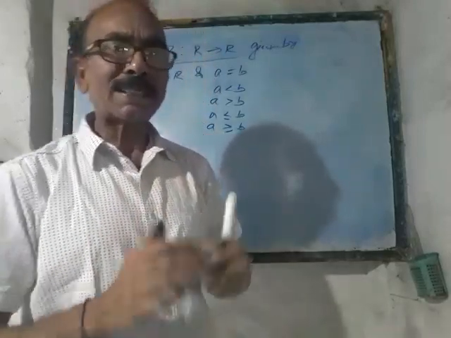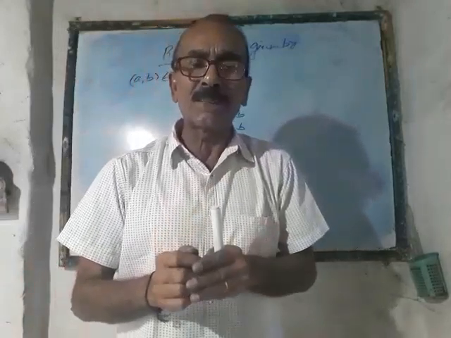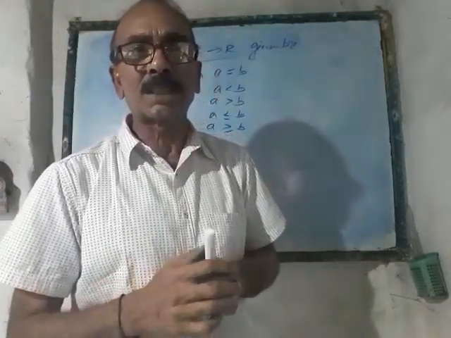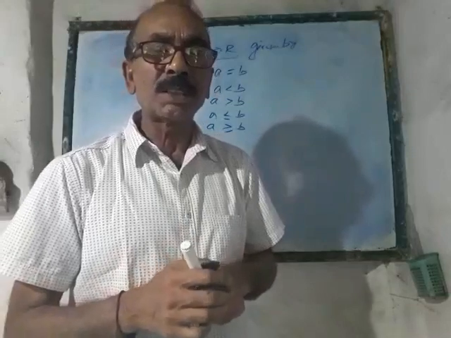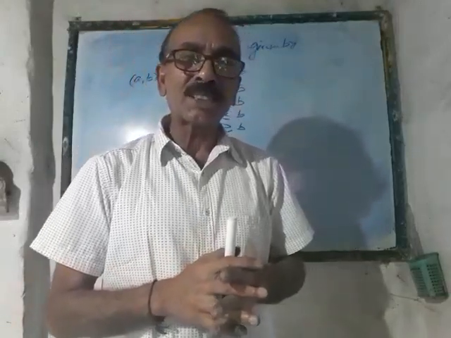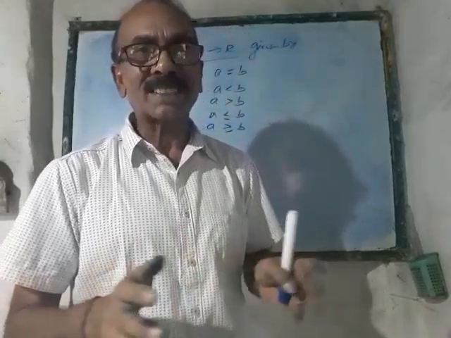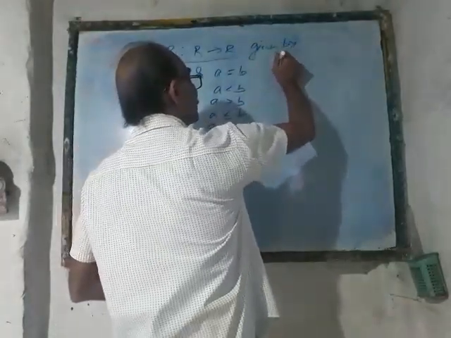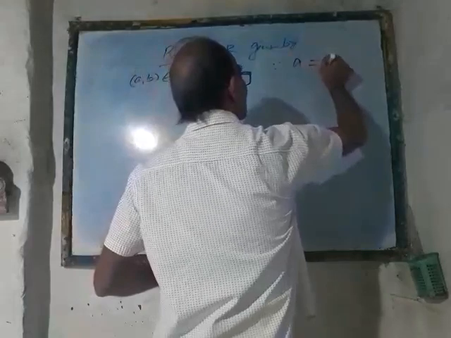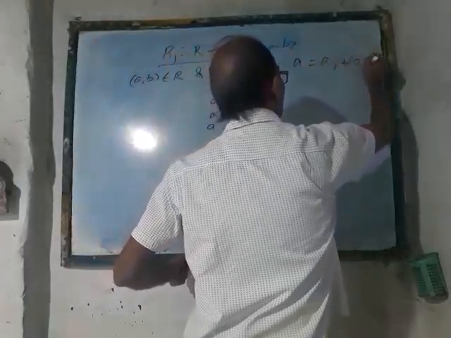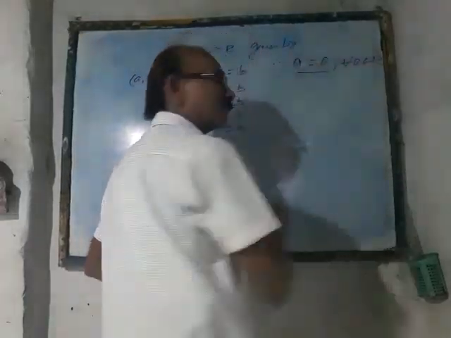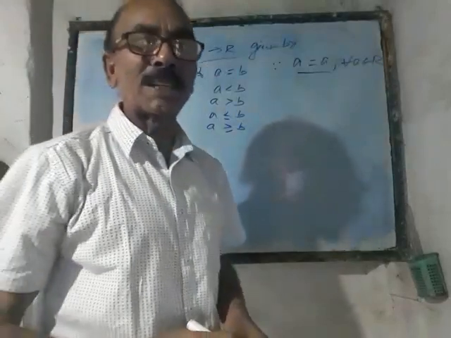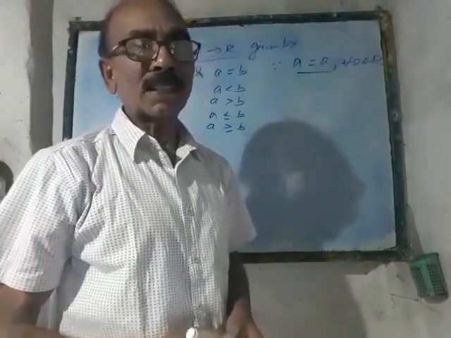So if I say that a is always equal to a for every a belonging to R, the set of reals, is it true or not? Yes, you will answer it with a big yes. Yes, sir. Every element is equal to itself, since a = a for all a belonging to R. So on this basis we say that the relation of equality is a reflexive relation.